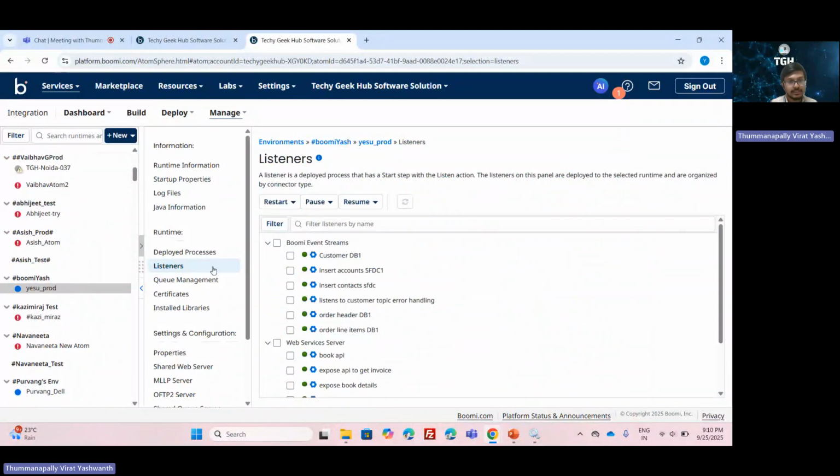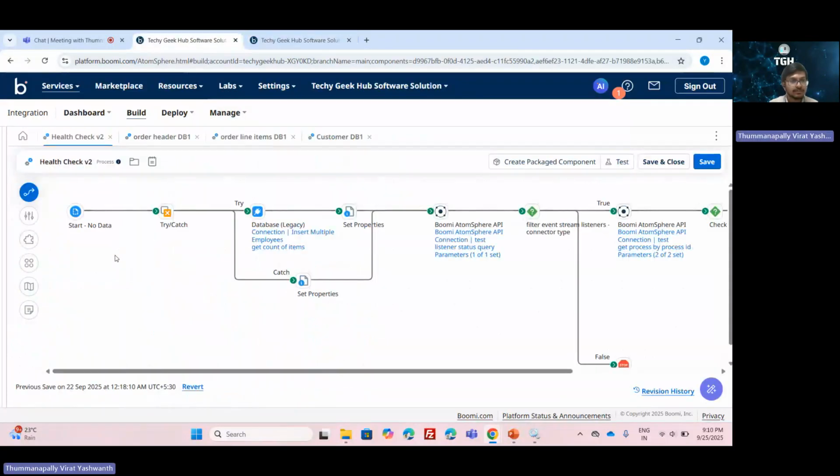When we select listeners, we get all the listeners. And here we have the event stream listeners, with the database as their target system and SFDC as their target system. Currently we are operating on the database as the target system. The event stream listeners which have the database as the target system can be identified using the process name; it contains DB in the name of the process. Currently we are operating on these event stream listeners.